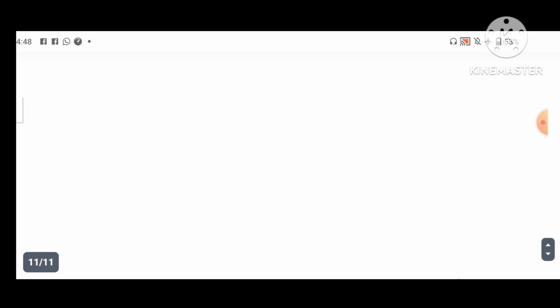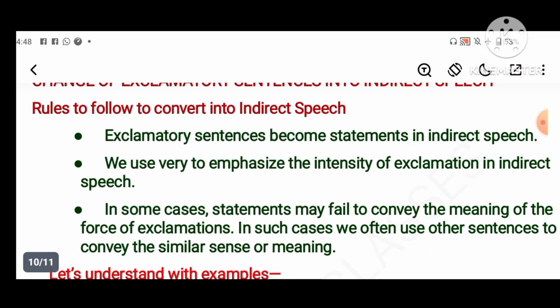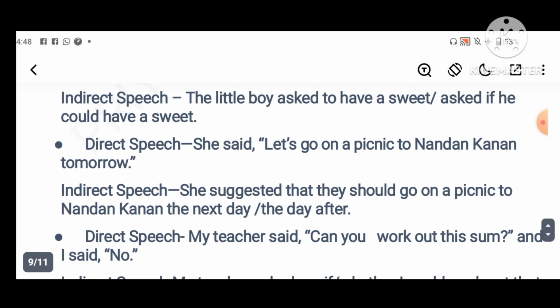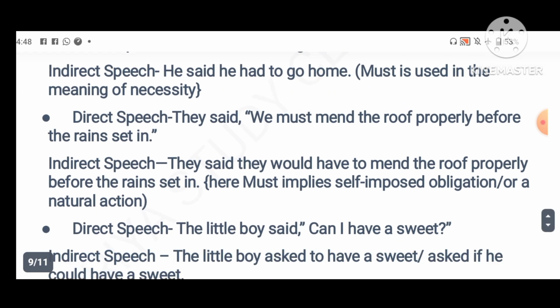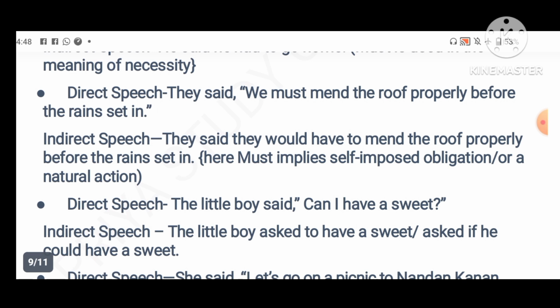Okay. So my dear friends, these are the rules by which we can convert from direct speech into indirect speech. Remember the rules well, and you can also identify what type of sentence this is. If you can identify whether it is a yes or no type question, a wh type question, an imperative sentence or an exclamatory sentence, then you can convert it. First try to identify the type of sentence, then remember the rules for converting into indirect speech.